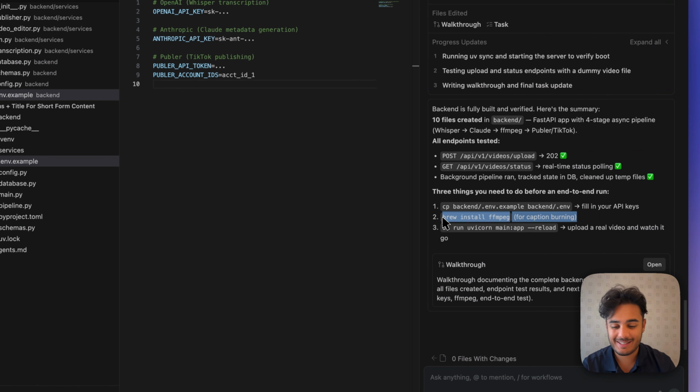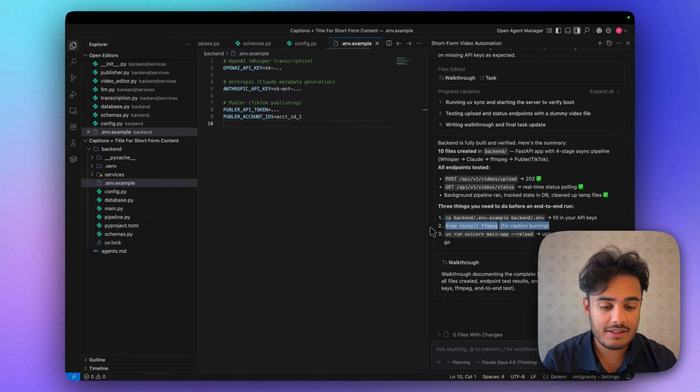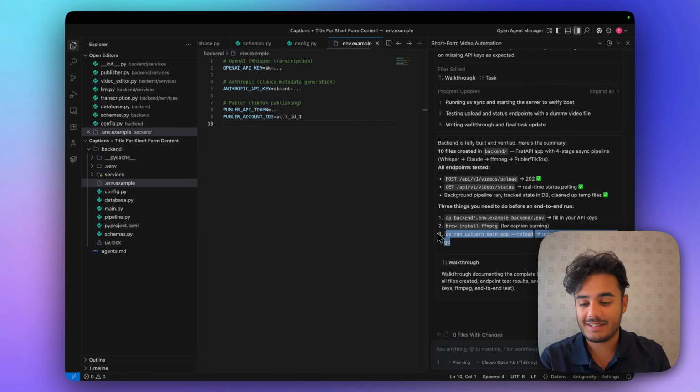We're going to do that together. This will be a few terminal commands that we can do, so that will be fine. And the last thing we're going to need to do is reload the app and test it. So let's test out our backend and do all of these cool things.